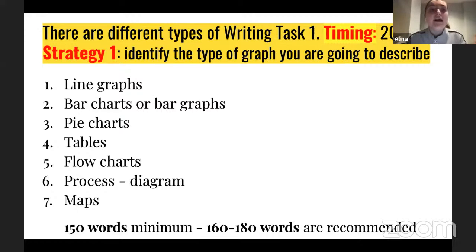The second popular type is a bar chart, or we also call it a bar graph. By the way, this is the only type which we might paraphrase this way. For example, you cannot paraphrase line graph into a line chart.